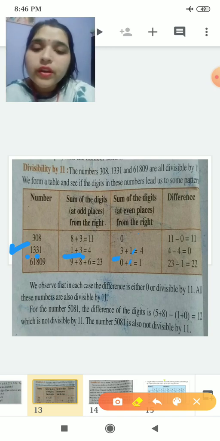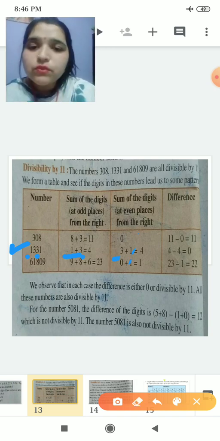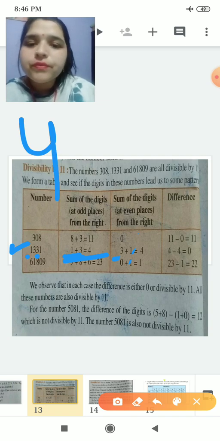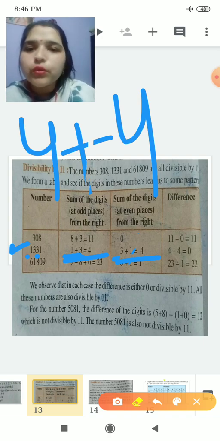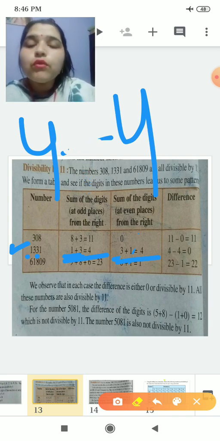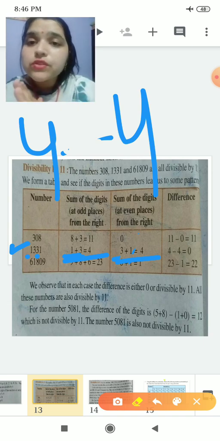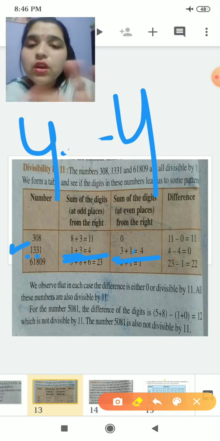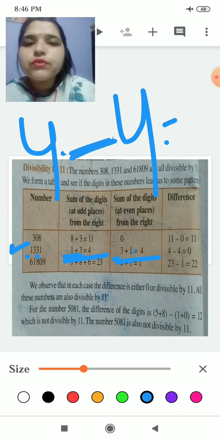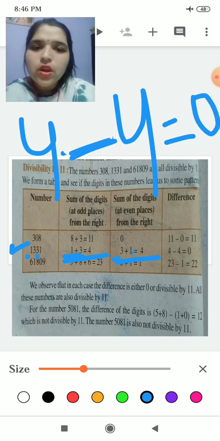now we will add the sum. This is 1 plus 3 is 4. This is 3 plus 1 is again 4. Okay, both are 4 and 4. Now what will we do? We will take the difference of odd and even. We will subtract odd minus even. 4 minus 4 will be 0.